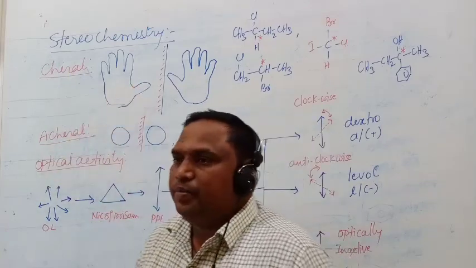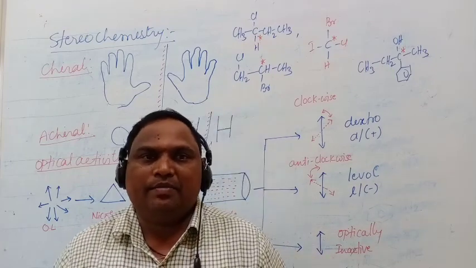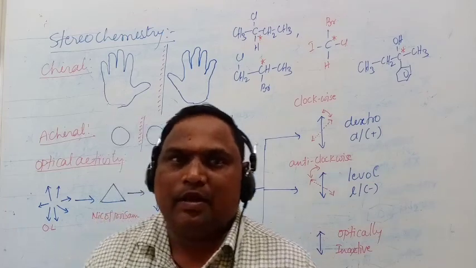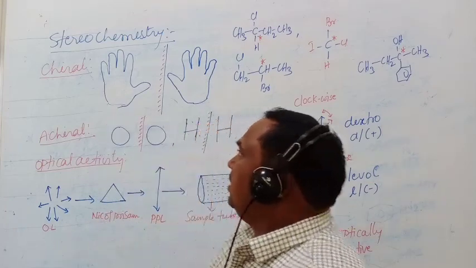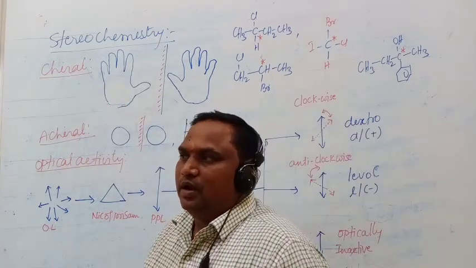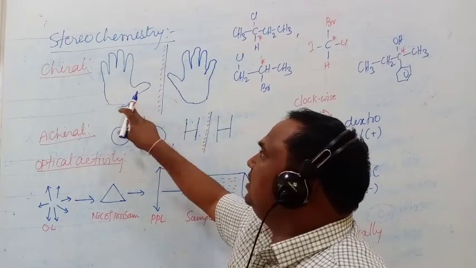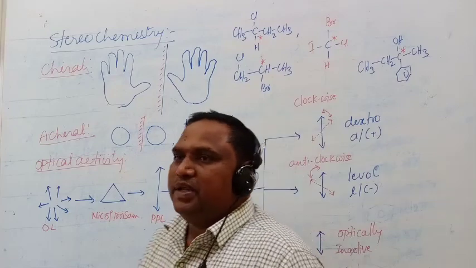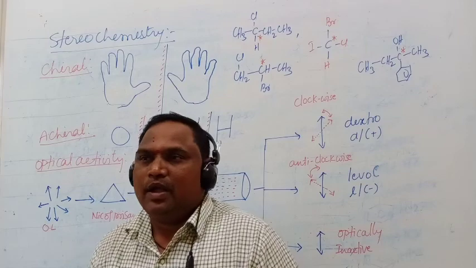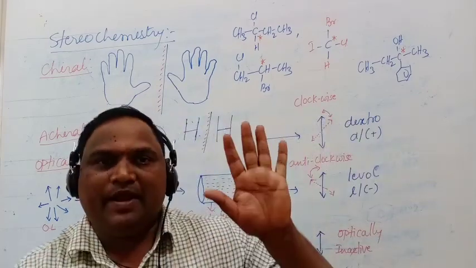are non-superimposable mirror images, called chiral compounds or chiral atoms or chiral molecules, or chiral objects. Chirals are the objects which are non-superimposable mirror images to each other. Non-superimposable mirror images to each other is called chiral. For example, our left hand and right